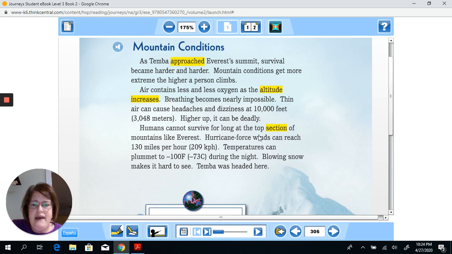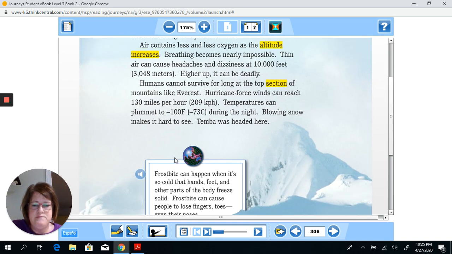It also explains about how the top section of the mountain is very hard to survive, and you may make it, but you can't survive for long because the hurricane force winds can reach 130 miles per hour. That's extremely strong and pretty much unbearable. And the temperatures at night plummet or go down to negative 100 degrees Fahrenheit. So that is far, far below freezing. So that's just extremely cold.